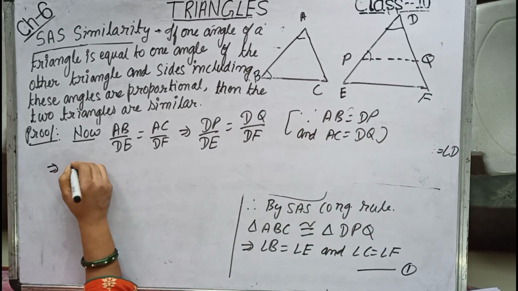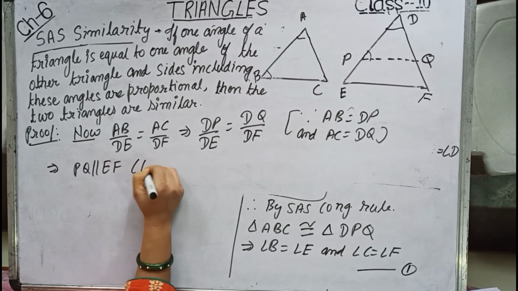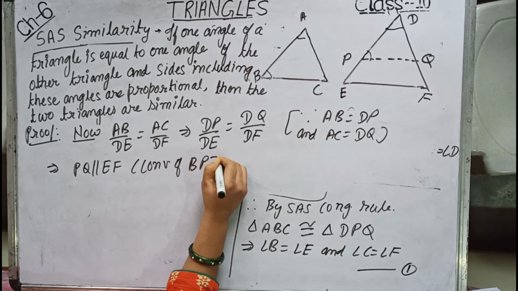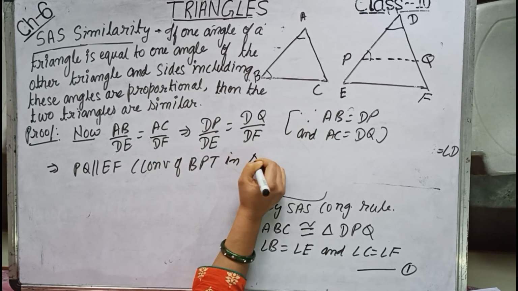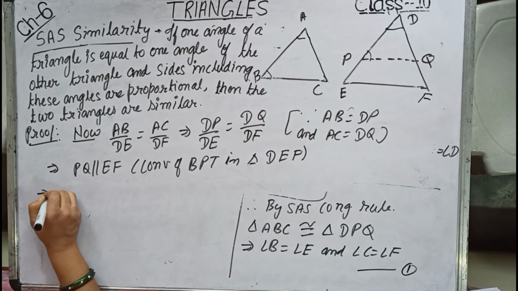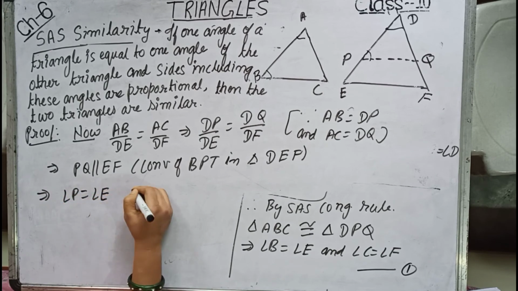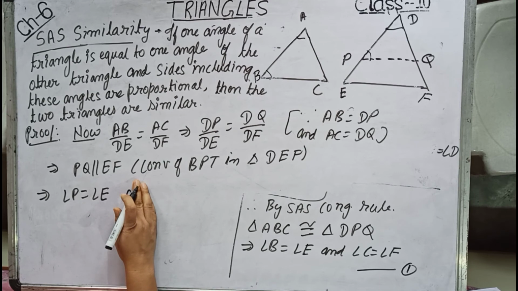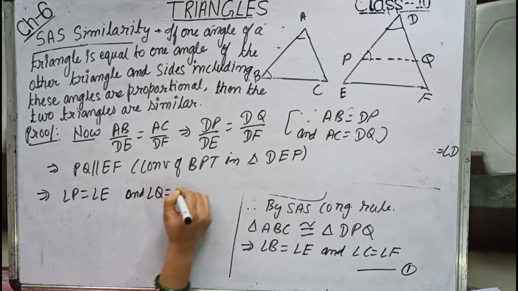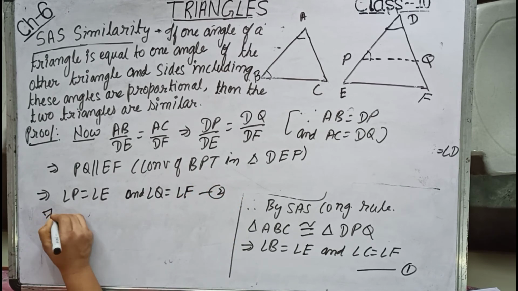Now this implies PQ is parallel to EF, converse of BPT in triangle DEF. This implies angle P equals angle E and angle Q equals angle F. Number 2.